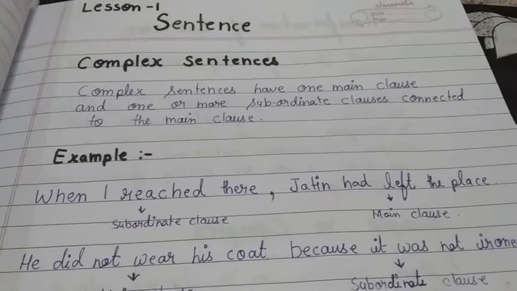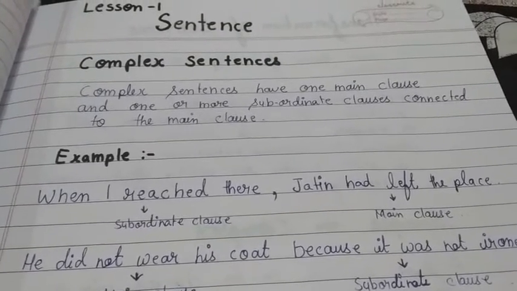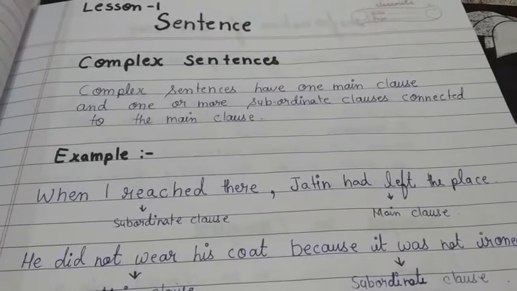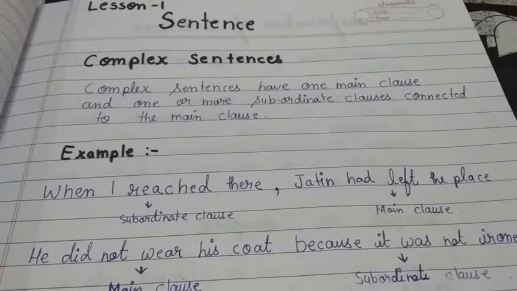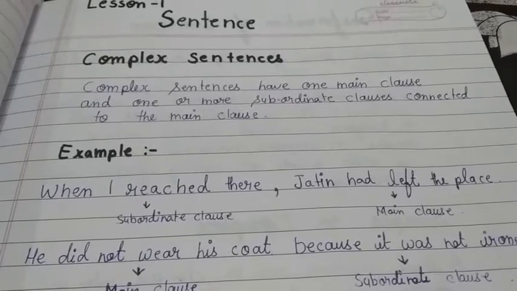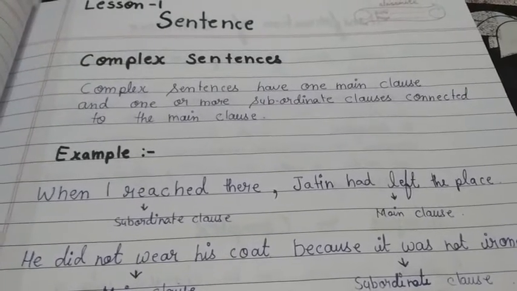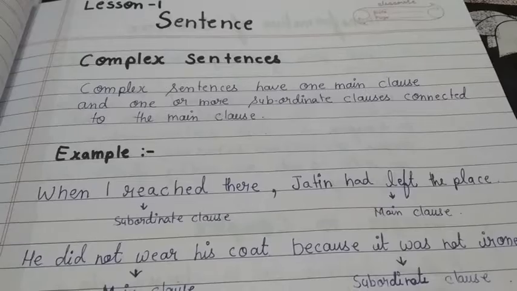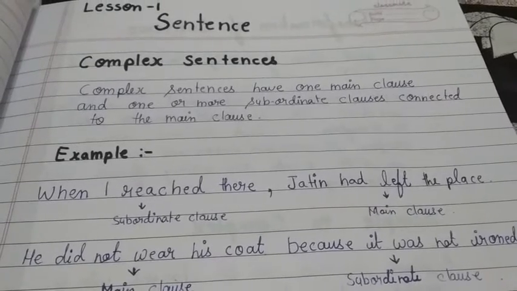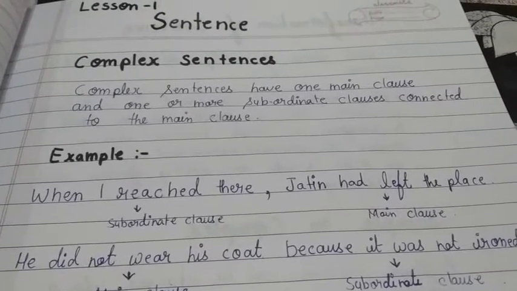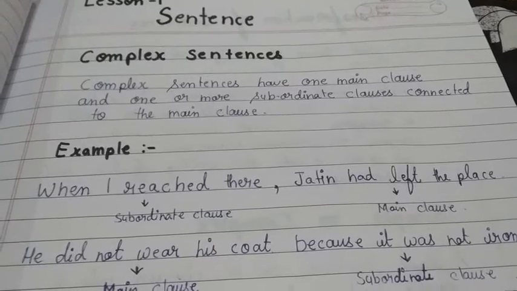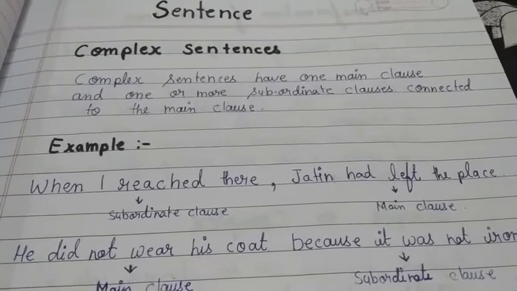Why? Because this sentence can stand on its own and it is providing us a complete thought. Okay? And a subject is present in this sentence, right? So that is why it will be termed as a main clause.